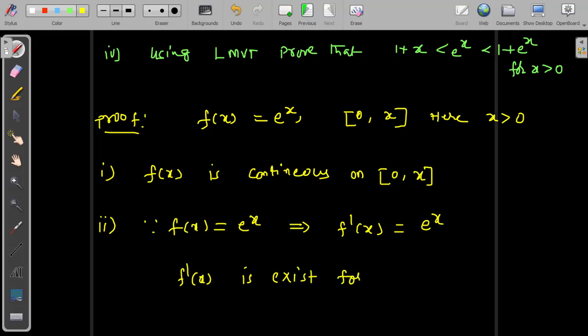exists for x belonging to the open interval 0 comma x. So we can choose any x from this interval, and the derivative exists. That means f of x is differentiable on the open interval 0 comma x. Two conditions of Lagrange's mean value theorem are satisfied.